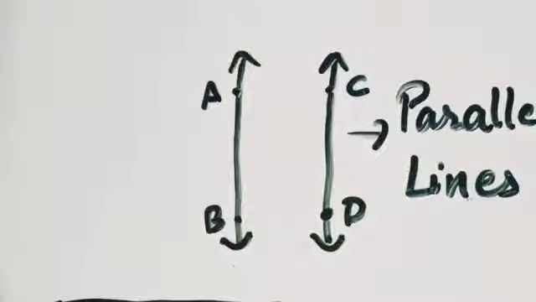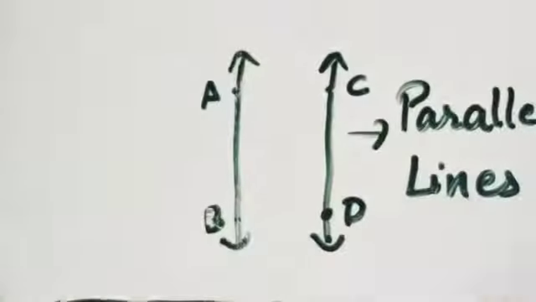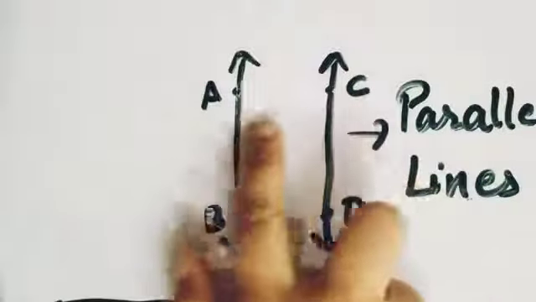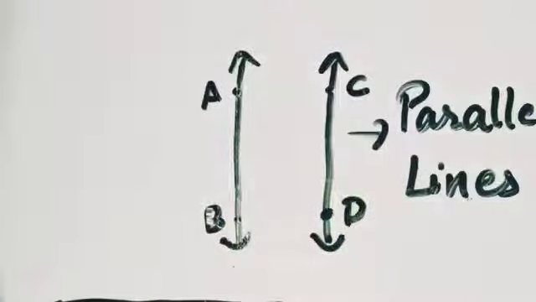Now what can be the example of parallel lines? You can relate it from your book only. See, this is your maths book. See this. You can see these two lines. Yes, these are parallel lines. In the same way, you can see this box. These two lines which are going together are called parallel lines. So parallel lines basically have equal distances everywhere. They have equal distances between them everywhere.